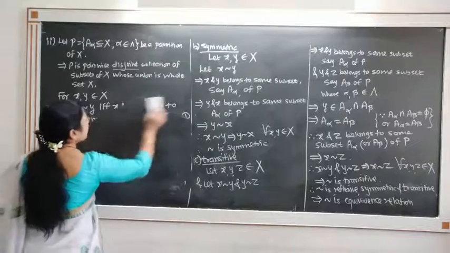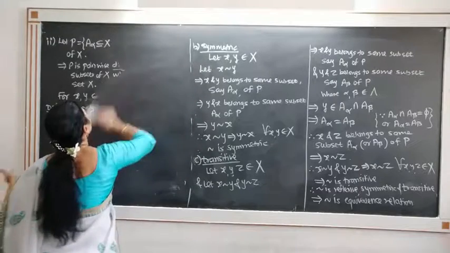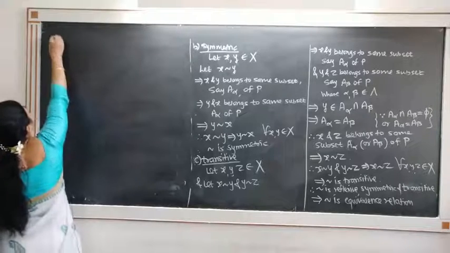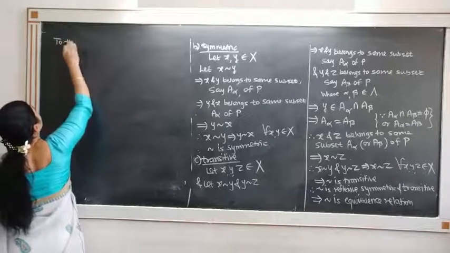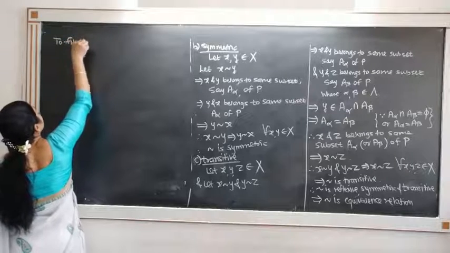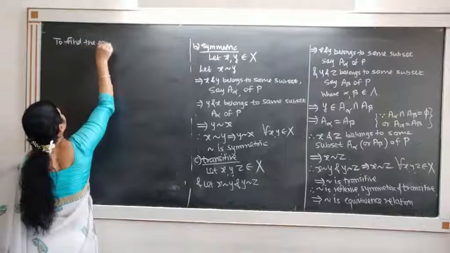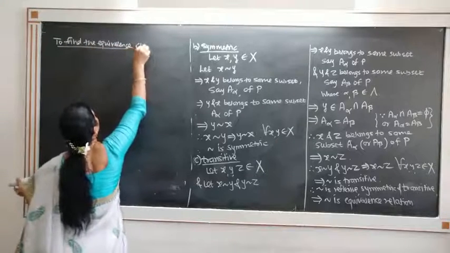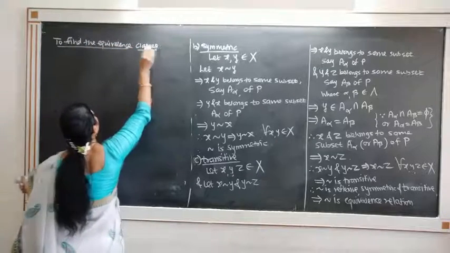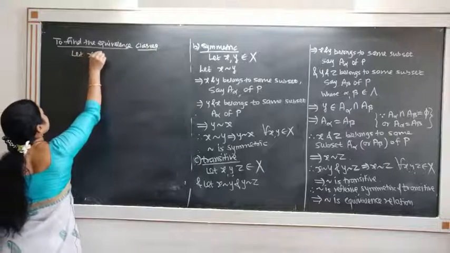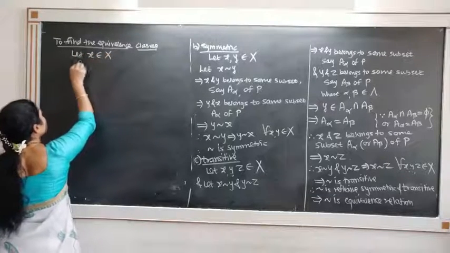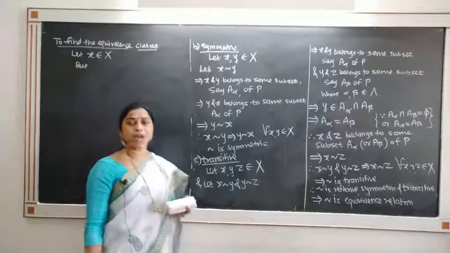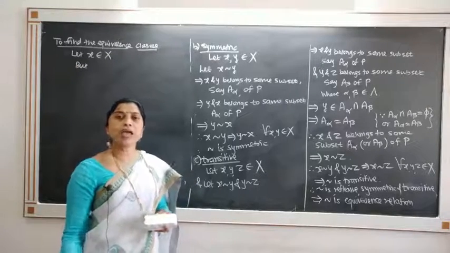Now we prove that the equivalence classes are nothing but these subsets A alpha itself. So to find the corresponding equivalence classes, let us start with an element x belonging to X. But what is X? We know the partition of X. P is the partition and P contains all A alpha.